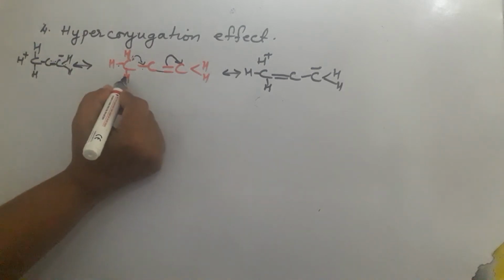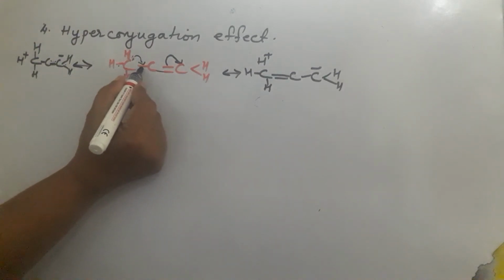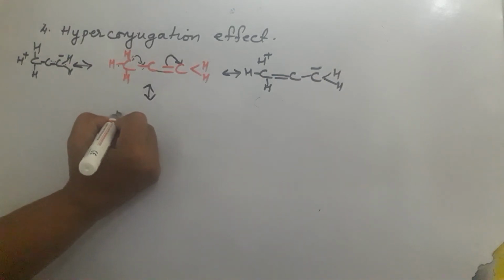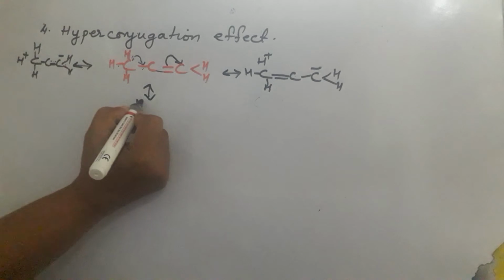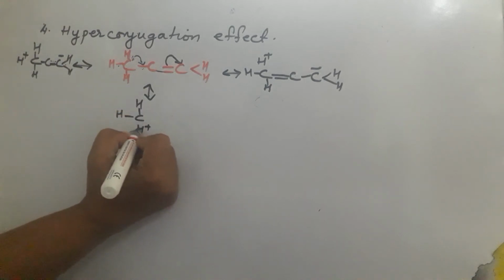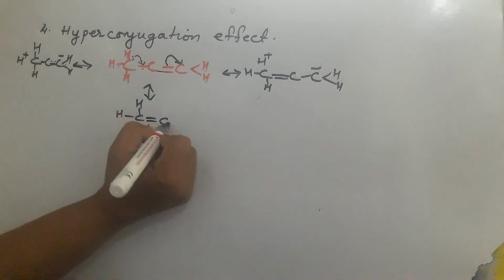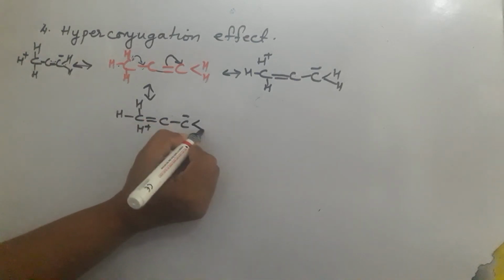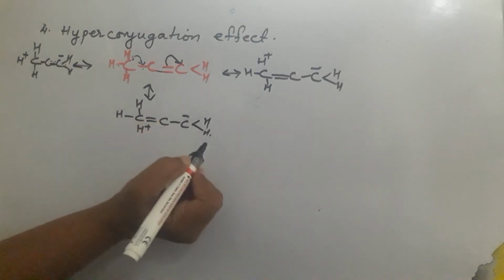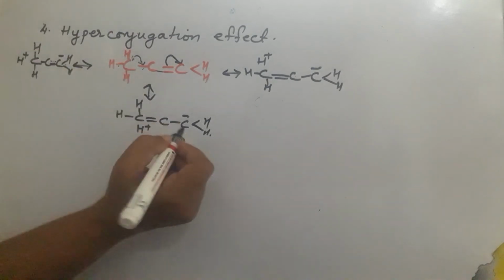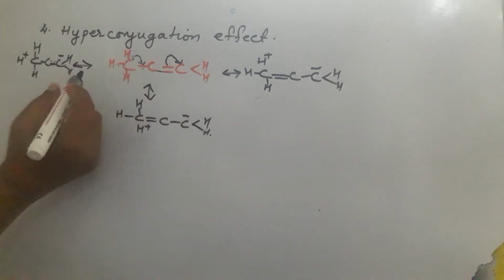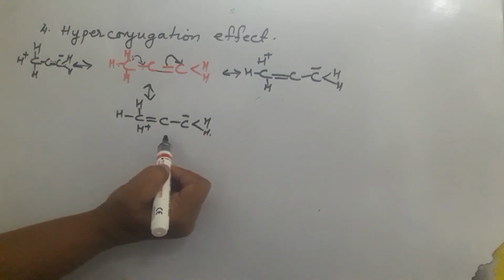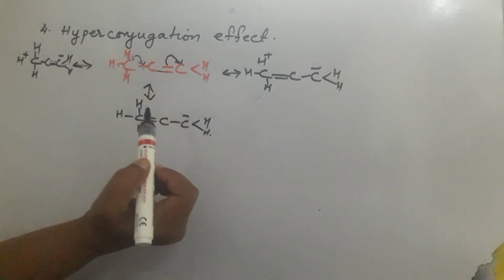Now if this sigma electron is released, then the next hyperconjugated structure possible is this: H plus ion is released here, a double bond is formed, and polarization of the double bond takes place. Thus a negative charge is developed. So you can see 3 different hyperconjugative structures formed as a result of hyperconjugation.